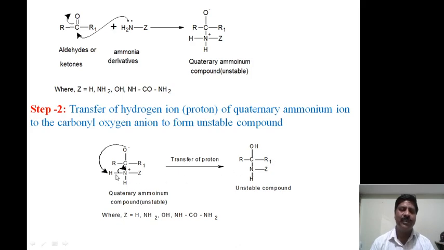Here the proton is transferred and electrons flow towards this hydrogen atom, and it becomes a hydroxyl group, and the electrons are taken towards the nitrogen atom. The charge is diminished, and this unstable compound is formed. Here Z is equal to H, NH2, the general case.